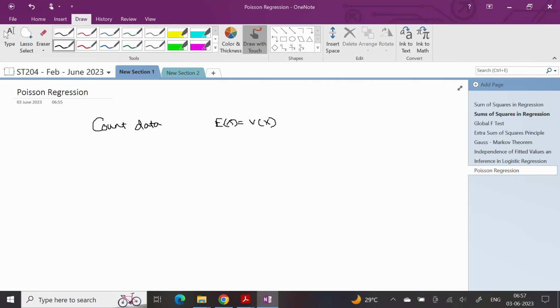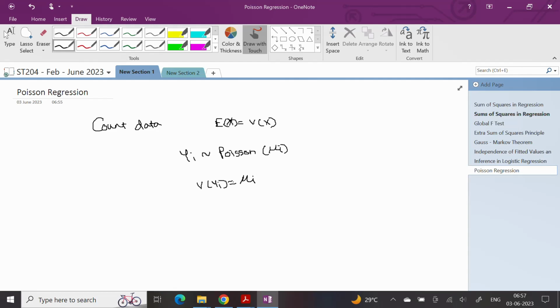So if I have my yi as Poisson with some mean mu i, because the mean has to depend on the corresponding regressor value, so mu has to be a function of i, then variance of yi will also become mu i, which means that variance of yi is also a function of the regressor values.